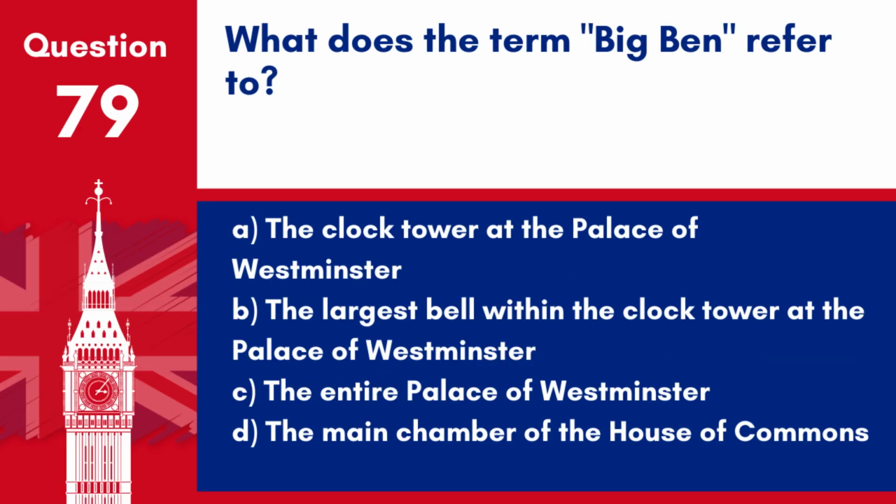Question 79. What does the term Big Ben refer to? A. The clock tower at the Palace of Westminster. B. The largest bell within the clock tower at the Palace of Westminster. C. The entire Palace of Westminster. D. The main chamber of the House of Commons. Answer. B. The largest bell within the clock tower at the Palace of Westminster. Big Ben is the nickname for the great bell of the striking clock at the north end of the Palace of Westminster in London.